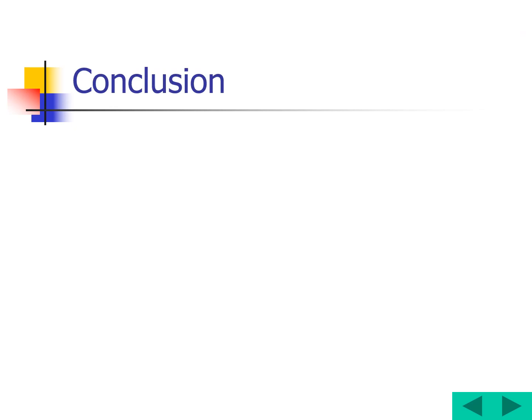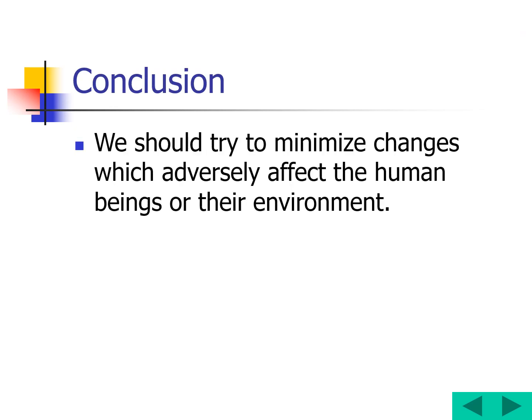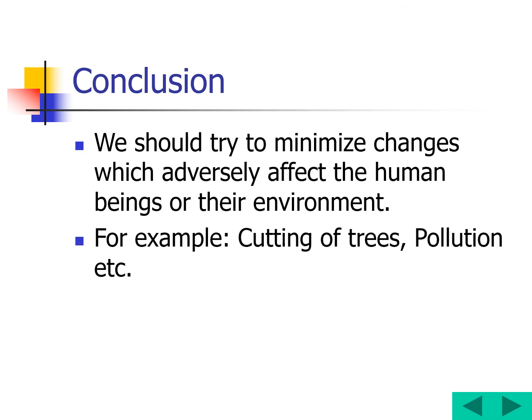Now, coming to our conclusion, children, let's see. We should try to minimize the changes which adversely affect human beings or their environment. Why is it so? Some changes, like iron turning into rust, are going to harm us in different conditions. For example, cutting of trees should not be done. Cutting of trees will pollute the environment, and even the effects caused by pollution should be minimized.